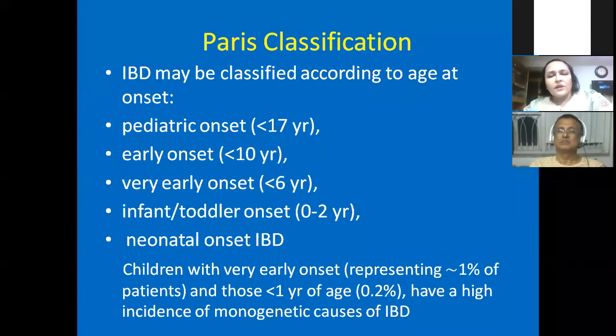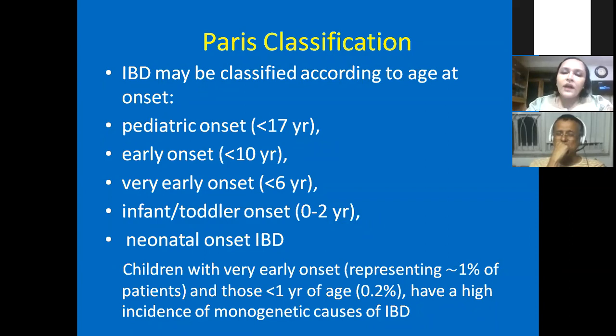There were several other classifications previously, but according to age, the Paris classification says pediatric onset IBD might be of these types. One is pediatric onset, that is any IBD which is less than 17 years old. The previous Montreal classification or Vienna classification also used to say IBD below 17 years or 17 to 40 years. So this is pediatric onset. Then what is early onset? Early onset is anybody having IBD below 10 years. Very early onset, anybody having IBD below 6 years. And we have infantile onset as well, that is below 2 years. And neonatal onset is one of the rarest groups, where it starts within 28 days.